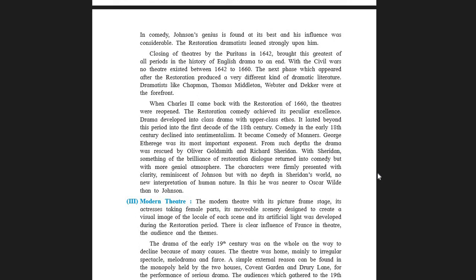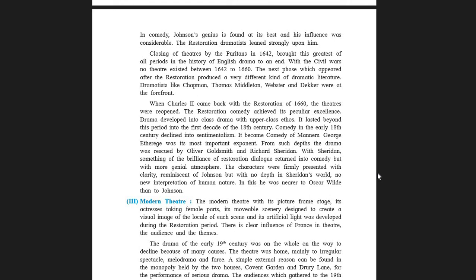So in comedy of manners, you will find even the king is not spared, and jokes are cracked on the king, on the post of king. That is comedy of manners, where all the bars, all the restrictions are literally banned, and only comedy is focused upon.